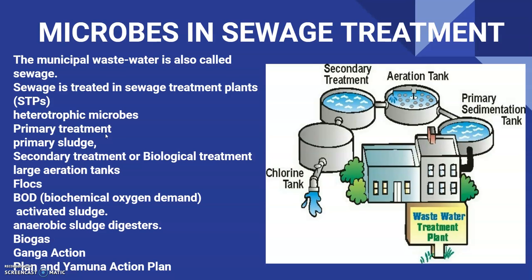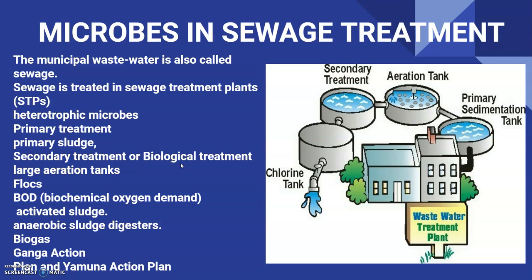These treatment steps basically involve physical removal of particles, large and small, from the sewage through filtration and sedimentation, and these are removed in stages. Initially, floating debris is removed by sequential filtration, and then the grit, soil, or small pebbles are removed by sedimentation. All solids that settle form the primary sludge, and the supernatant forms the effluent. The effluent from the primary settling tanks is taken for secondary treatment or biological treatment.